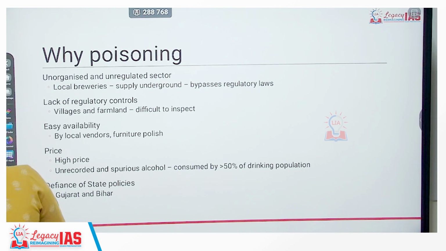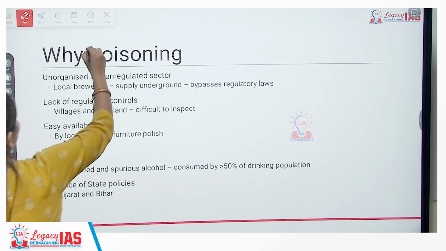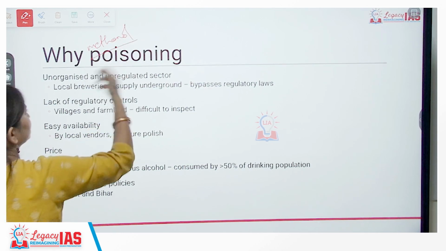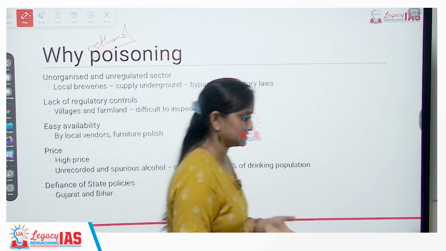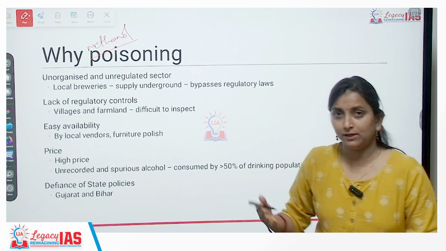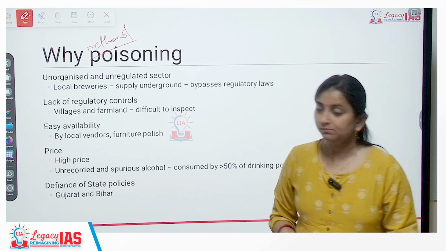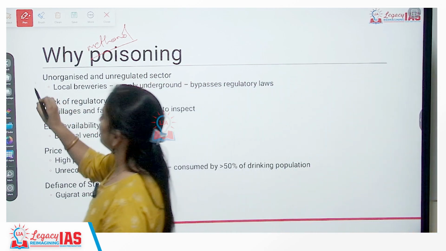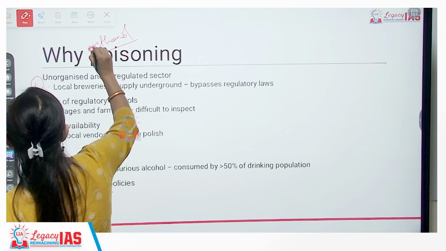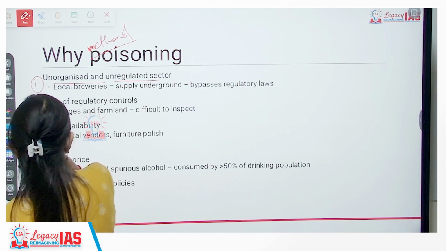Now talking about why methanol is able to enter for consumption. We understood that methanol's presence or usage is mostly for industrial application, but why is it available for local consumption? The first major problem of why methanol poisoning occurs is because the sector is highly unorganized and unregulated.